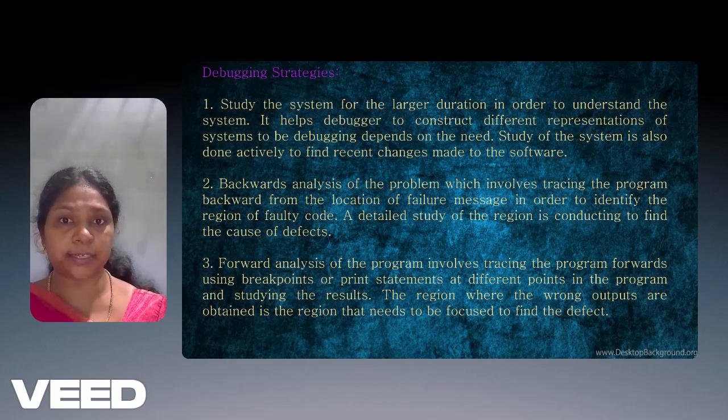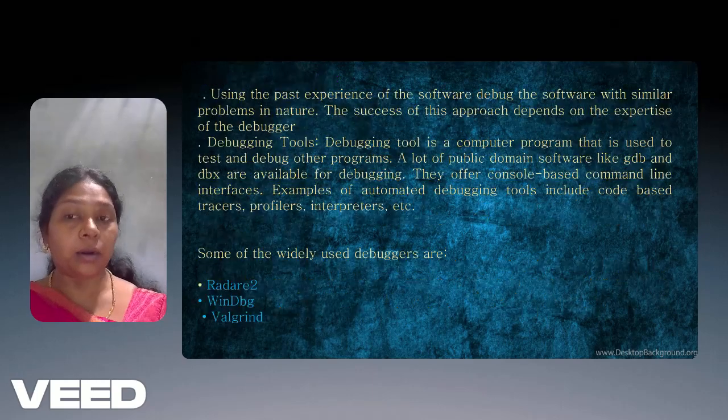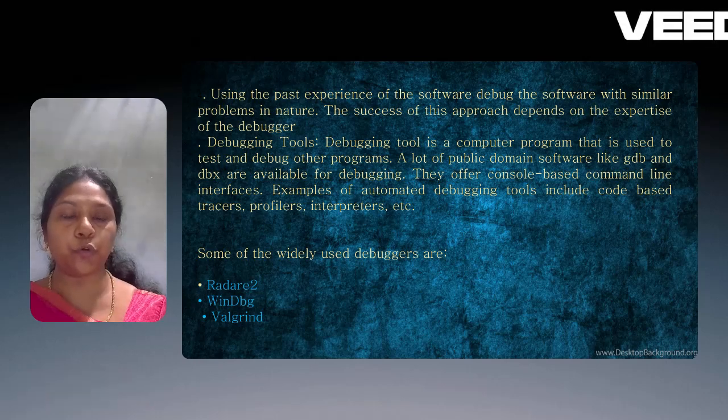In the debugging scenarios, first we study the system at length in order to understand it. Backward analysis of the problem is tracked, and forward analysis is done by inserting print statements at different points in the program and studying the results. Using past experience, the software bugs are cleared, and debugging tools are used to find the bugs and clear the problems.